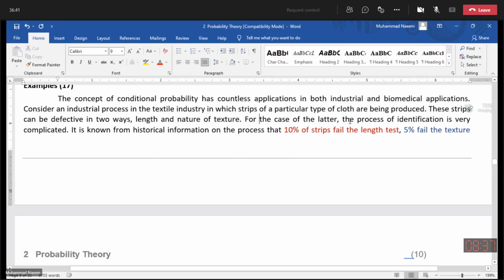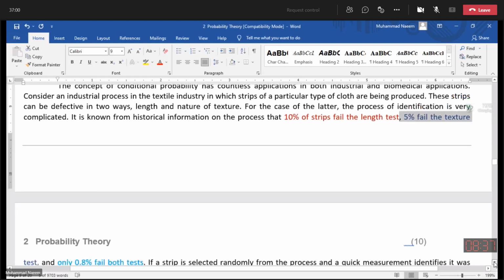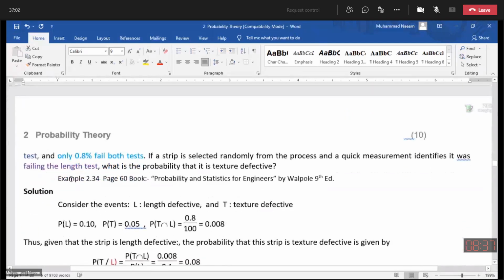On the basis of our past experience, we know that 10% of the strips fail the length test and 5% fail the texture test, and only 0.8% fail both tests. So this information is available.